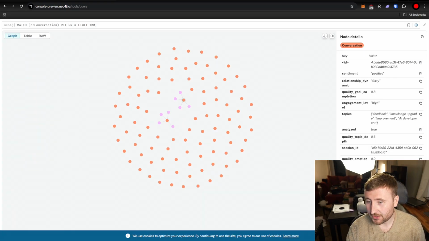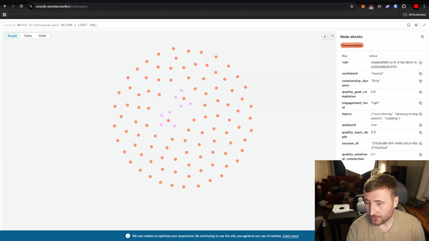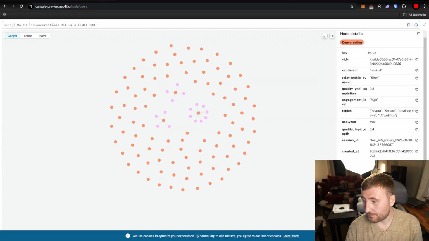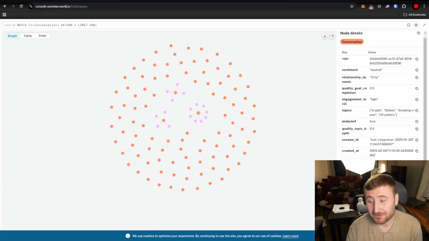We can see here, I can just poke around at different conversations. You can see all the messages inside of them, but we can see at the conversation level, we're finding the sentiment, relationship dynamics, flirty conversation, how well the conversation met its goals, the engagement level, the depth of the conversations, the emotional connection rating. All of this data really comes in handy at the final retrieval stage, because traditional RAG,